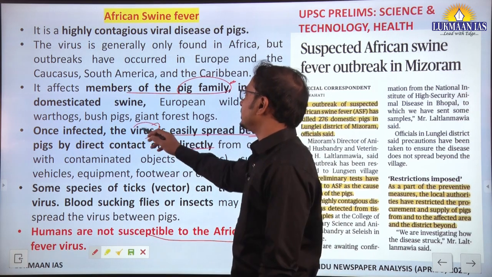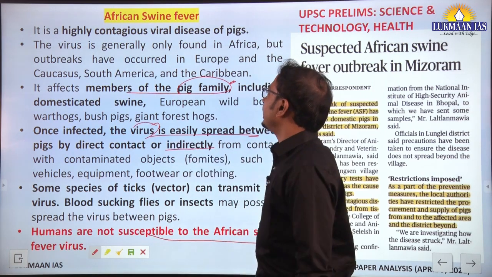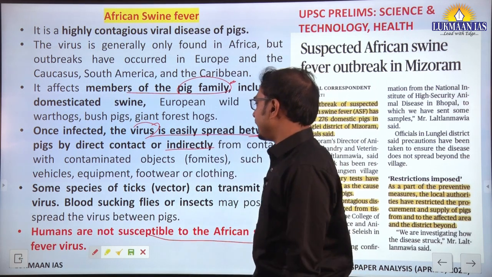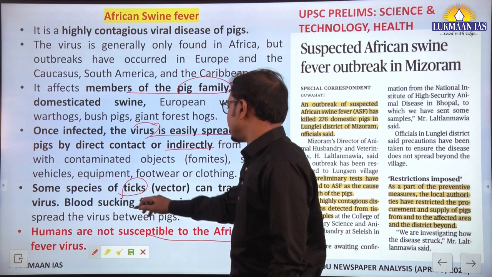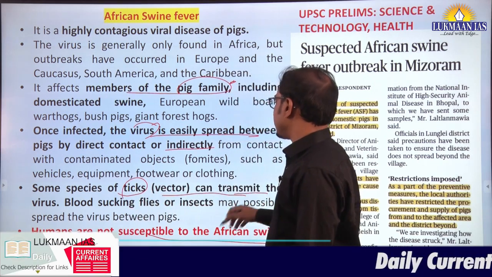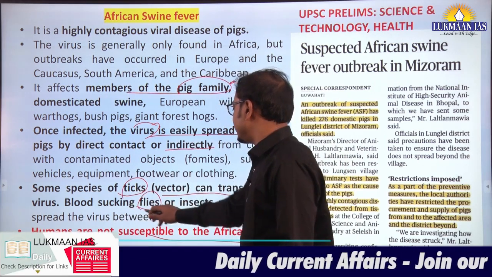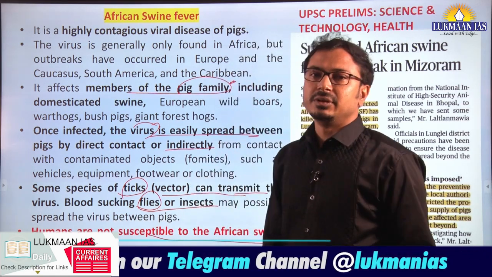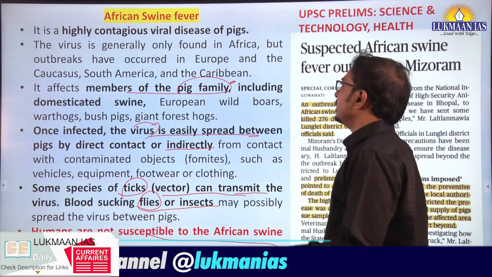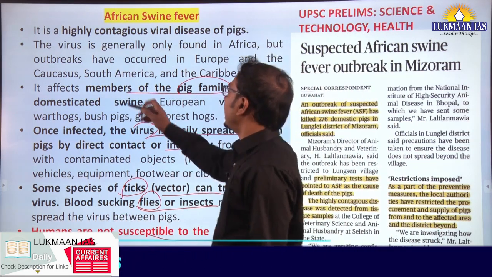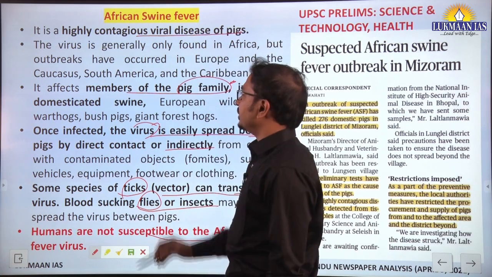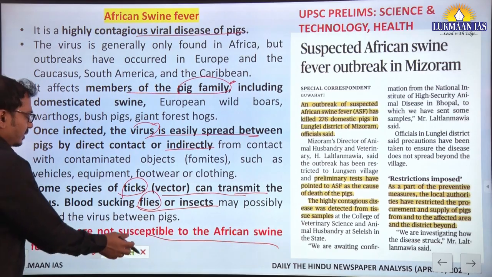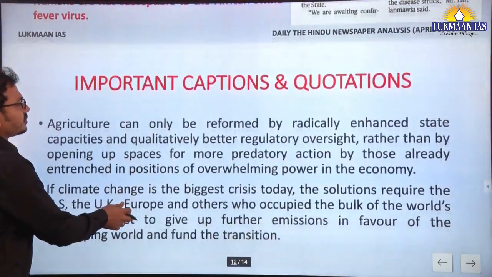It spreads easily between pigs by direct or indirect contact, and some species of ticks act as a vector to transmit this virus. Blood sucking flies and insects are also probably responsible for the spread of this virus. So African swine fever is a highly contagious viral disease of pigs. This is the basic information about it.